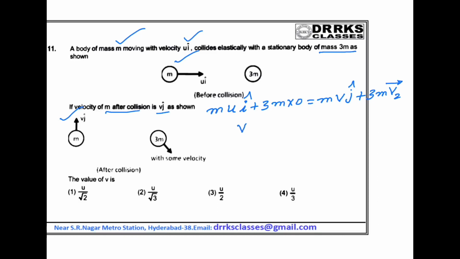From this you will get v2 as u by 3 i cap minus v by 3 j cap. This is the velocity of the second body after collision.